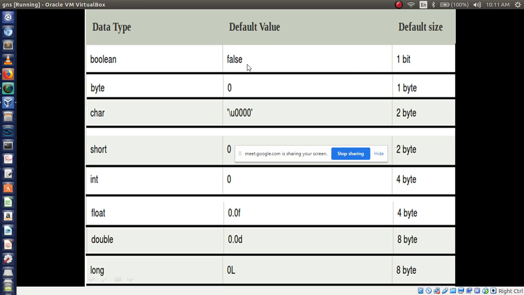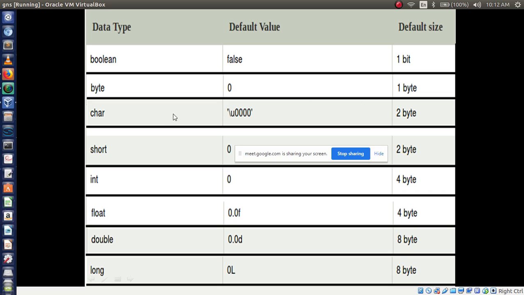Boolean always has two values, one is true and false. Its default value is false. Then its size is 1 bit. Then next one is byte, its default value is 0, then size is 1 byte. 1 byte means 8 bits.